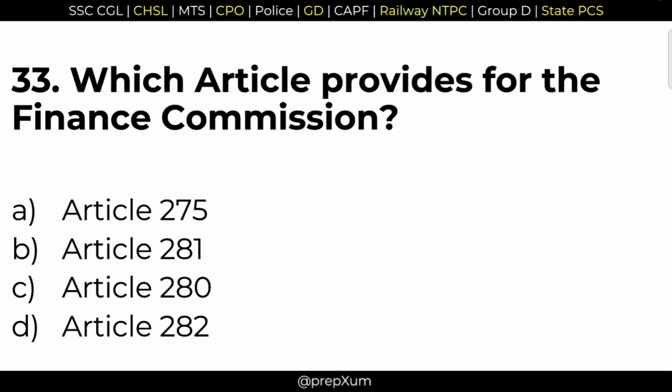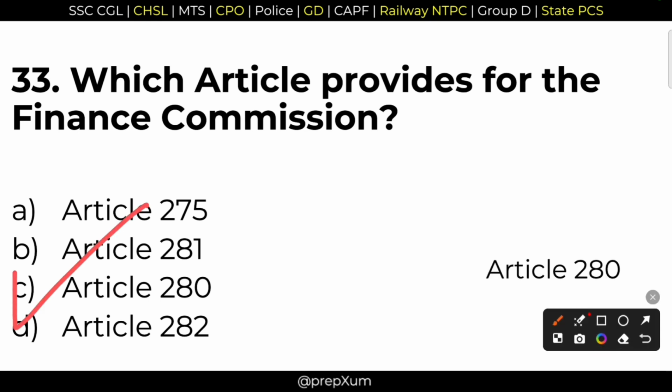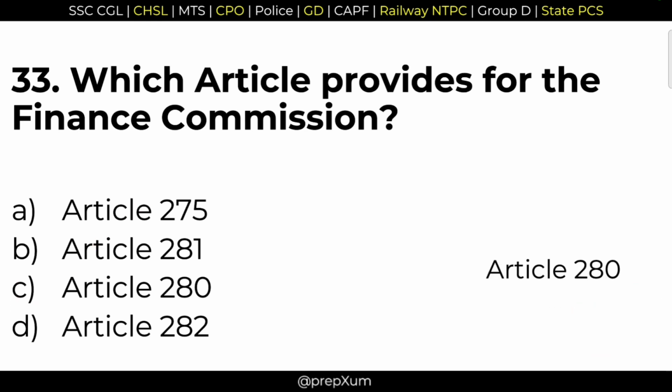33. Which article provides for the Finance Commission? Very important question. Finance Commission. Every 5 years, this Finance Commission is constituted. Option C is the right answer. It is Article 280. Next question.